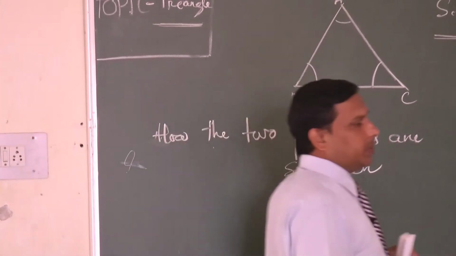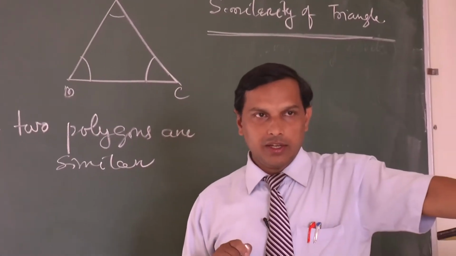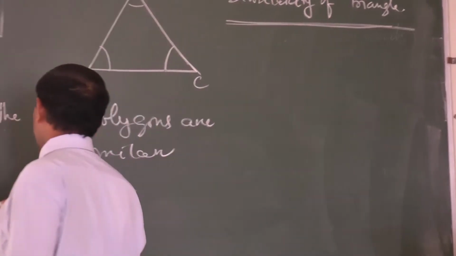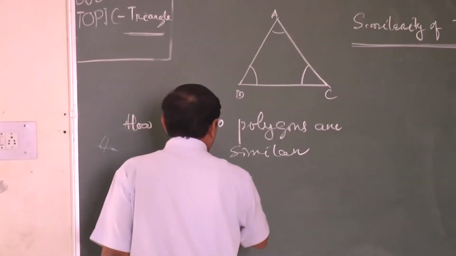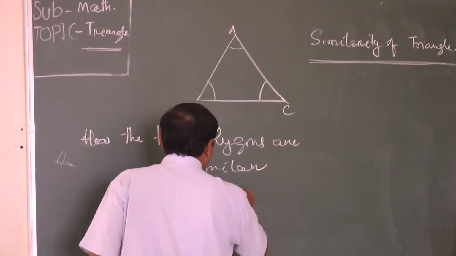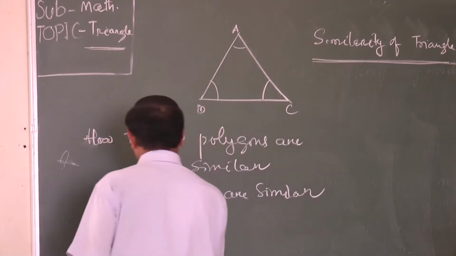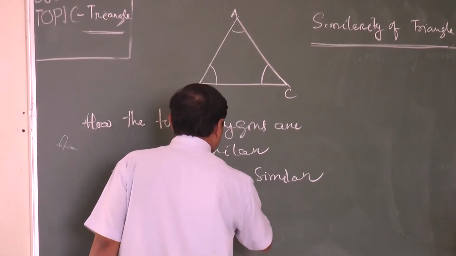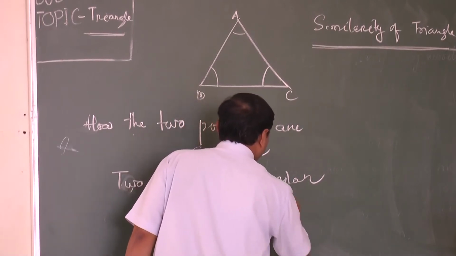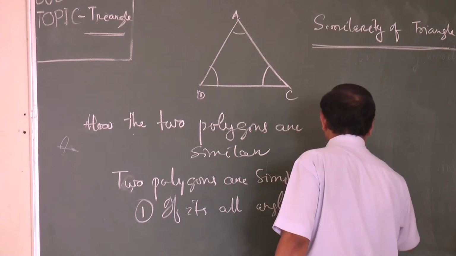Two polygons are similar when, first point, all their angles are equal.